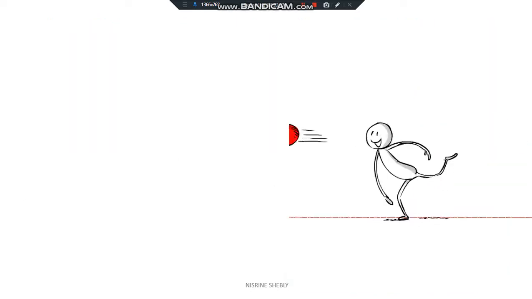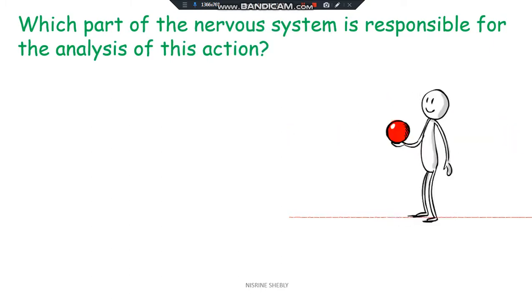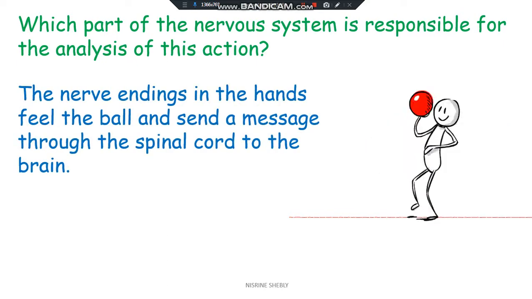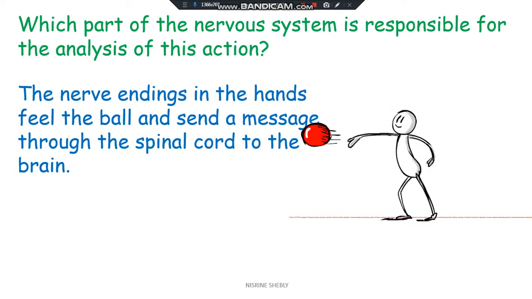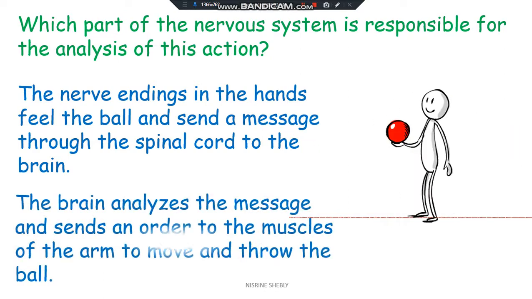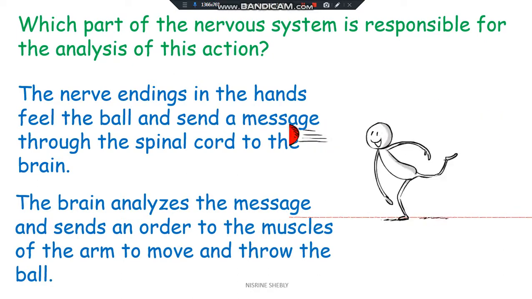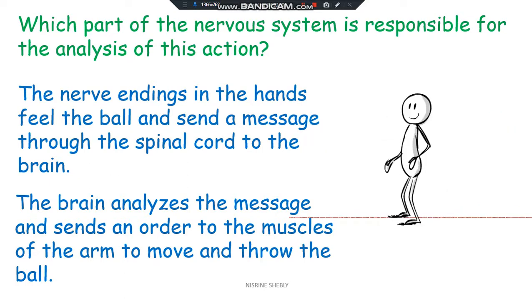Question number 2. Which part of the nervous system is responsible for the analysis of this action? The nerve endings in the hand feel the ball and send a message through the spinal cord to the brain. The brain analyzes the message and sends an order to the muscles of the arm to move and throw the ball.